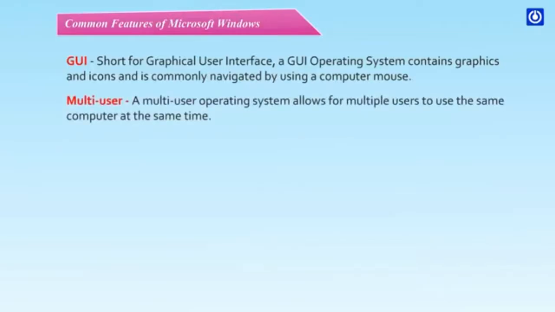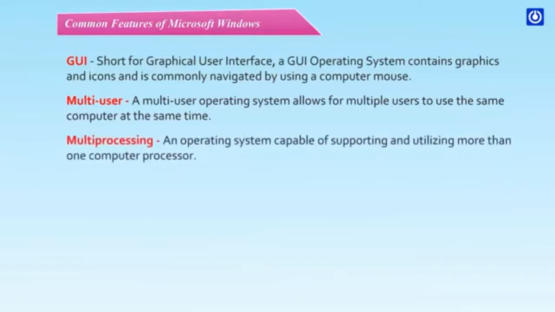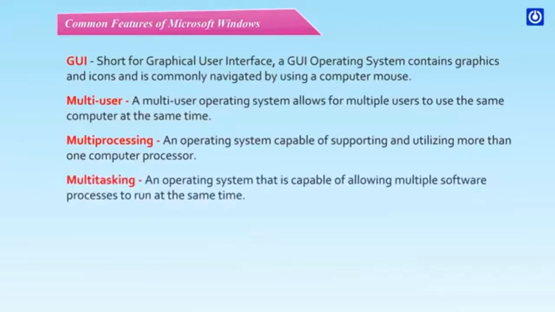Multi-user. A multi-user operating system allows for multiple users to use the same computer at the same time. Multiprocessing. An operating system capable of supporting and utilizing more than one computer processor. Multitasking. An operating system that is capable of allowing multiple software processors to run at the same time.